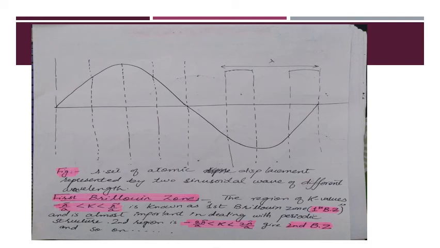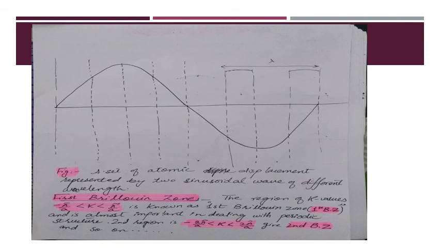The picture shows a set of atomic displacements represented by two sinusoidal waves of different wavelengths. Here you can see that a half portion of the wavelength and another half portion give a complete wavelength. But as I have told, the interatomic distance will be equal to lambda by 2, so that will give two sinusoidal waves.